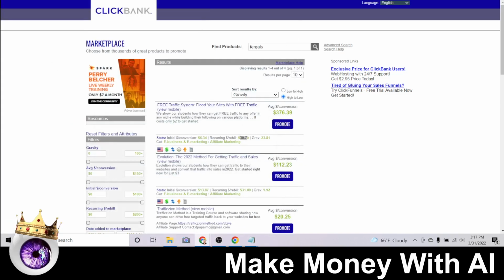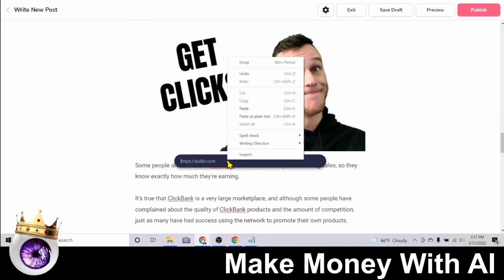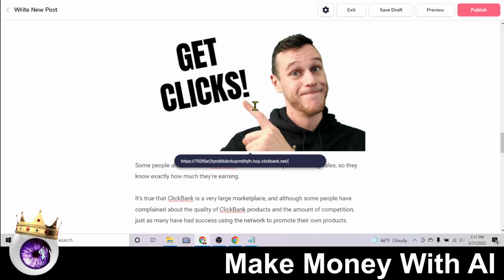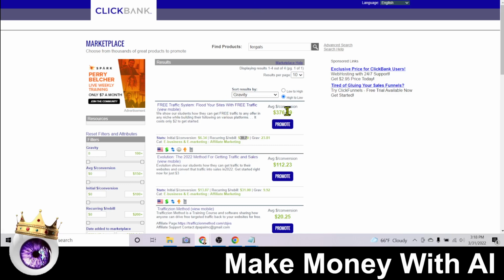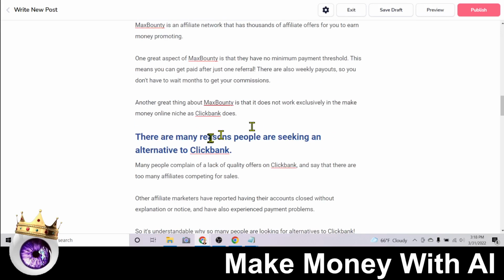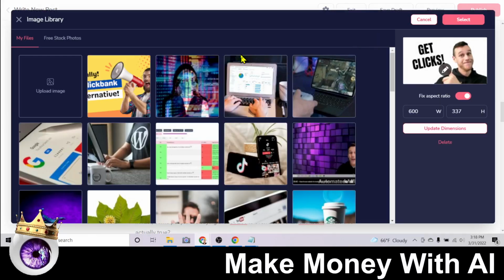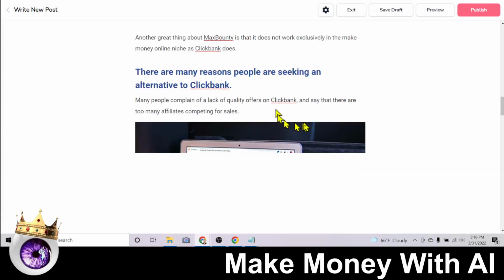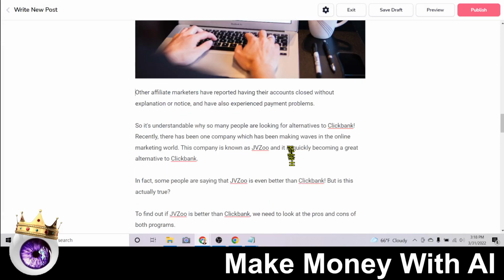And we are going to do the exact same thing. We're going to highlight this. We are going to make it a link, a clickable image that goes to a link. And now when someone clicks this link, they're taken to an offer that will make me $376 if they buy it. So you could see by looking at this, this looks like a normal blog, right? Especially if we go and put some more relevant images in here, right? We can put an image of a computer screen with some charts on it there, because people are going to be tracking their sales. That makes sense.